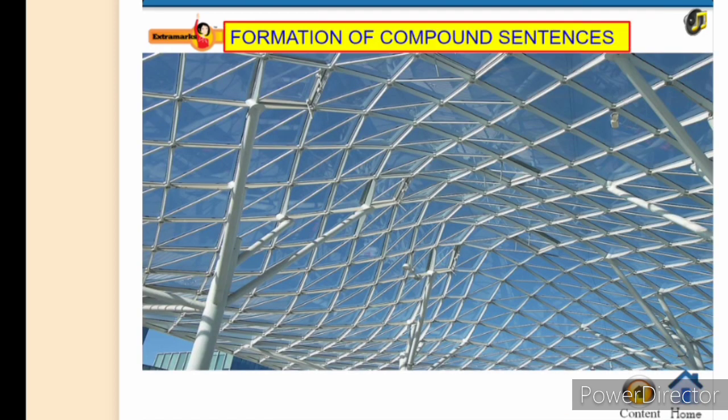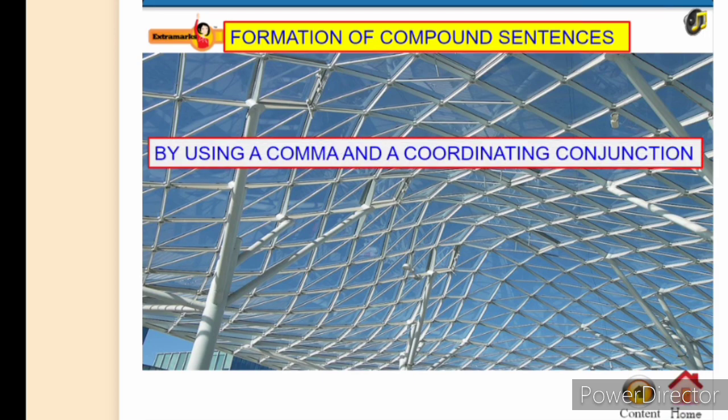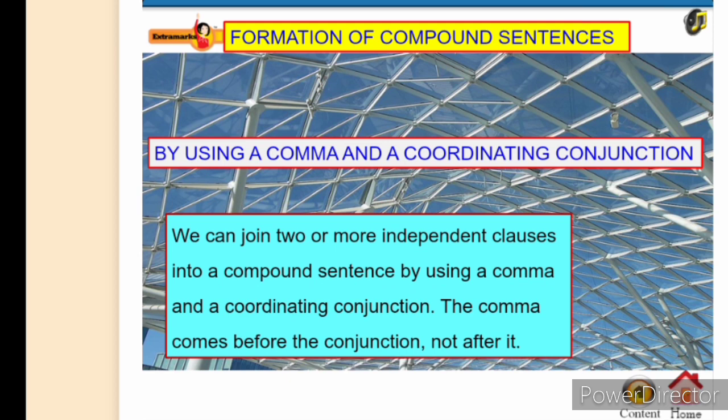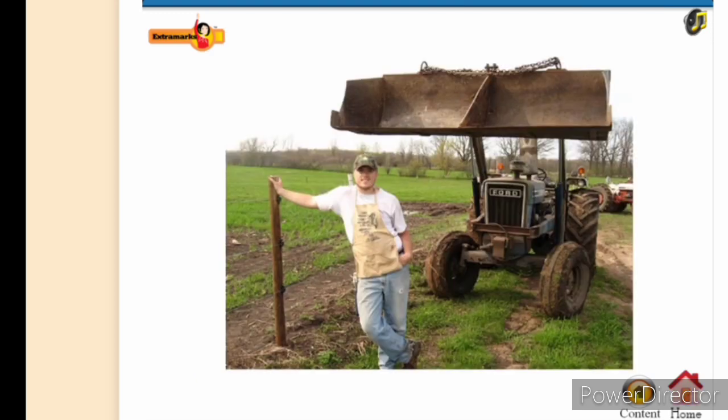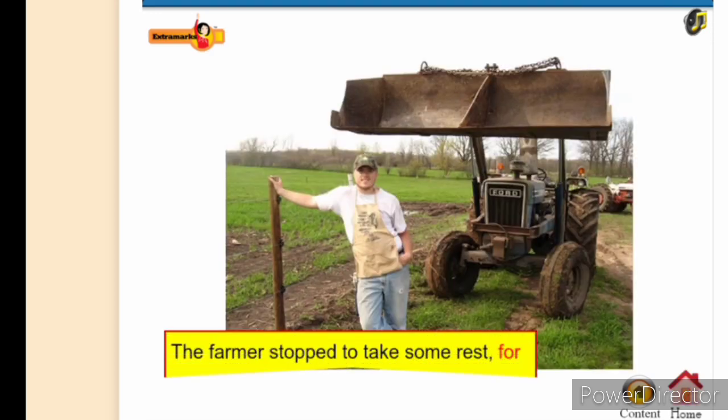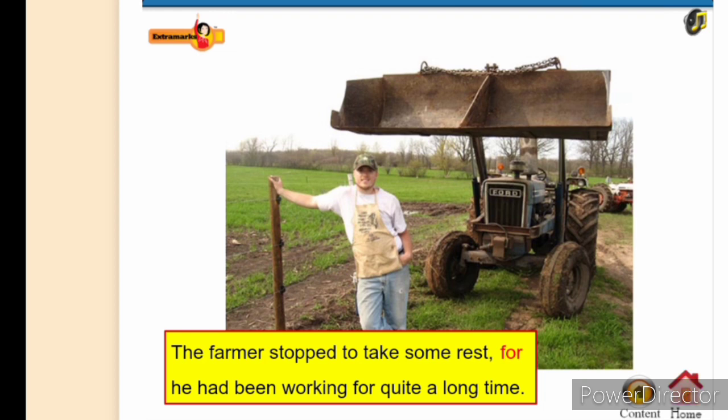Moving on to the formation of compound sentences, the first method is by using a comma and a coordinating conjunction. We can join two or more independent clauses into a compound sentence by using a comma and a coordinating conjunction. The comma comes before the conjunction, not after it. Example: the farmer stopped to take some rest, for he had been working for quite a long time.